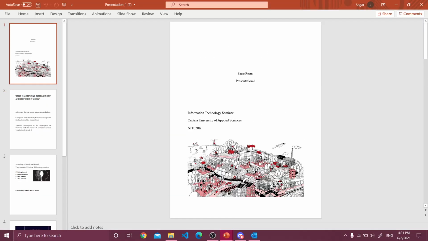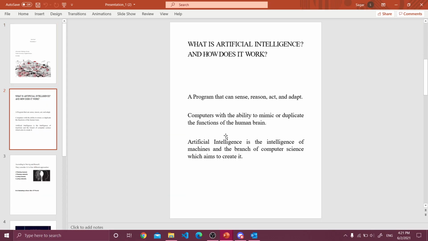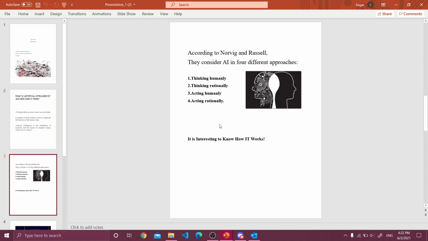This first PowerPoint includes what actually artificial intelligence is and how it works. Artificial intelligence is just a program that can sense, reason, act, and adapt. Computers with the ability to mimic or duplicate the function of the human brain is simply the idea of artificial intelligence. It is the intelligence of machines and the branch of computer science which aims to create it. According to Norvig and Russell, they approach artificial intelligence as four main capabilities: thinking humanly, thinking rationally, acting humanly, and acting rationally.